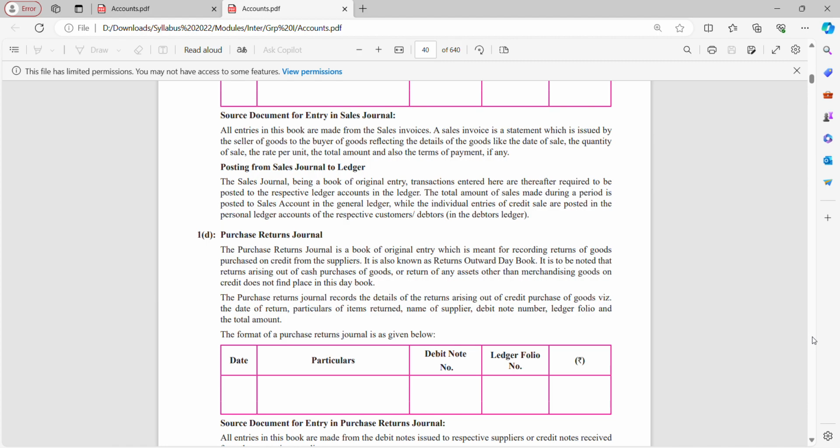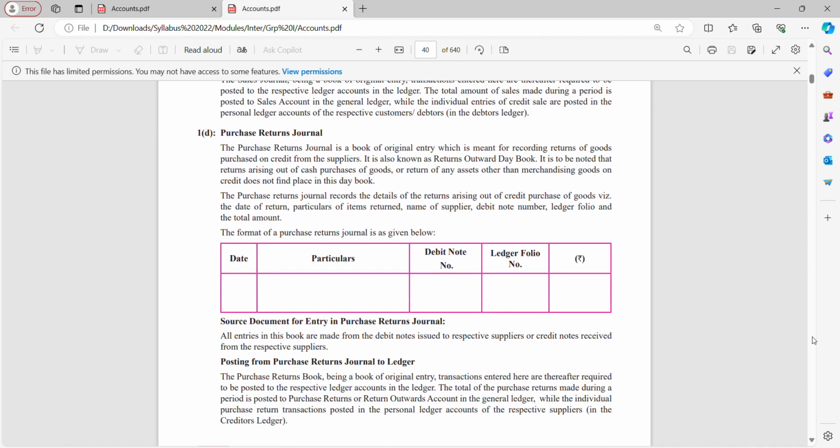The purchase return journal records the details of return arising out of credit purchases of goods, namely date of return, particulars of items returned, name of supplier, debit note number, ledger folio, and total amount. The format of purchase return journal is given below. So here you have purchase return: quantity of goods returned, of what value, when you are returning, all those things will come here. Return arising out of cash purchases of goods, or return of any asset other than merchandising, trading goods on credit, does not find place in the day book.